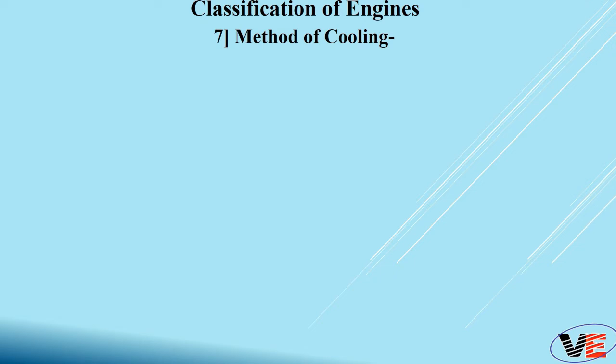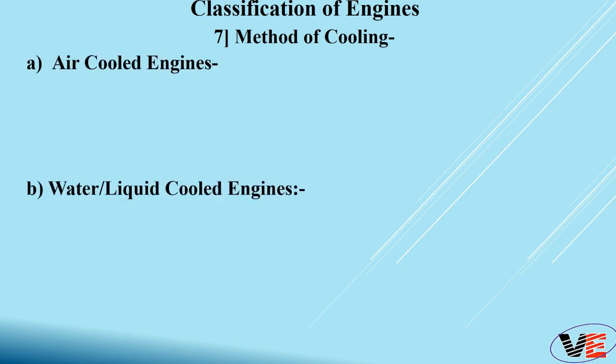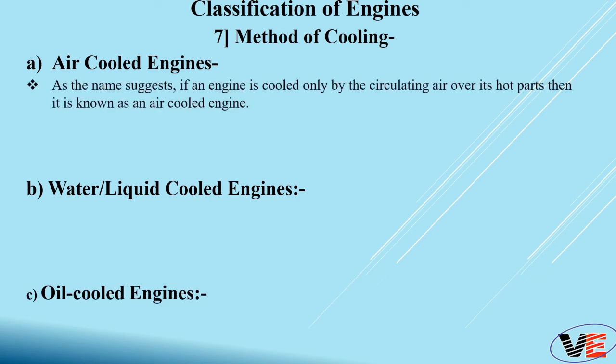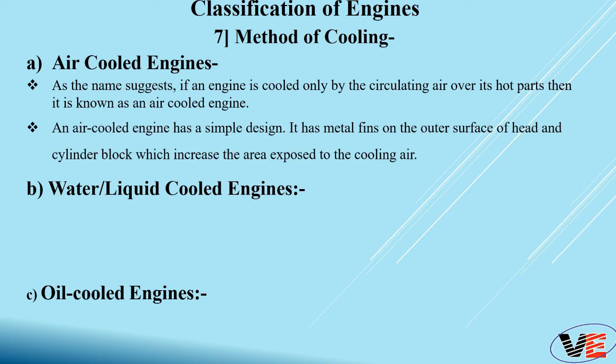So there are 3 ways of cooling the heat engine. First is air cool engine, second water cool engine and third oil cool engine. So in an air cool engine, the air is circulated over the hot parts of the engine to cool the heat engine. When such a system is used, that engine is called an air cool engine. An air cool engine has a very simple design. It has metal extensions on the outer surface of the head and cylinder block which increase the area, and these are called fins. These fins provide a larger contact area so as to achieve better heat dissipation.